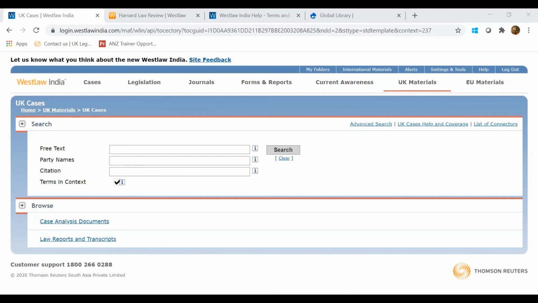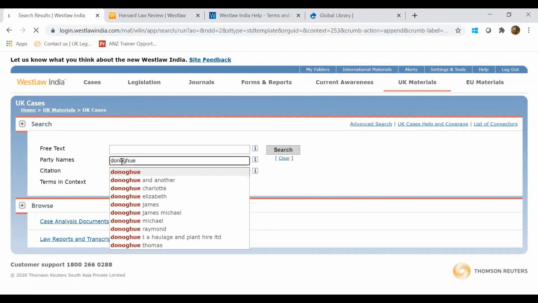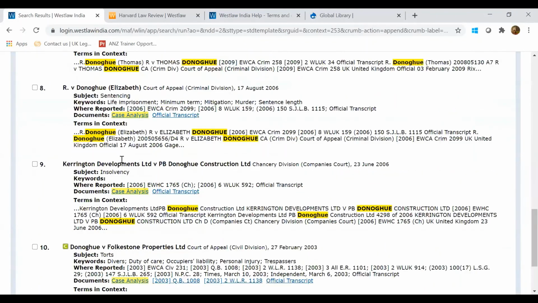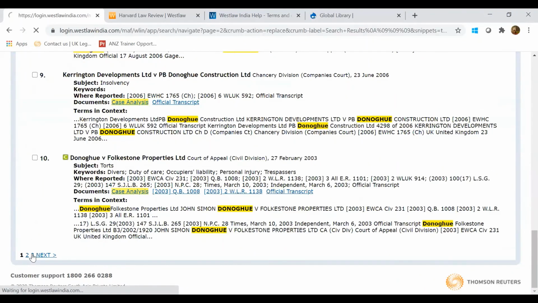But in the meanwhile, I would like to take up this question from one of the students who is asking: when I open Donoghue case, how do you hide the panel on the left? Did I hide that panel? I didn't.